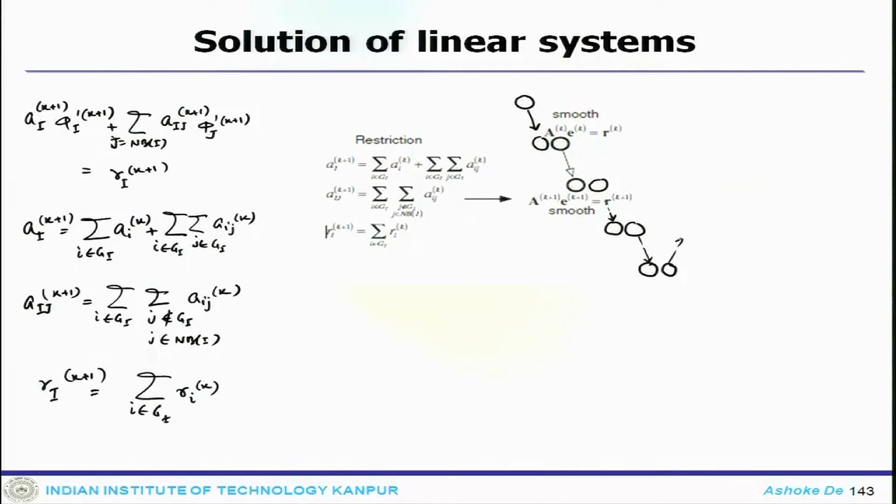Then you go back, you get this back, then you get this, then you move back to the system. So, on one hand you come down this way, then you go back in this way. That is how you get the solution for this system.